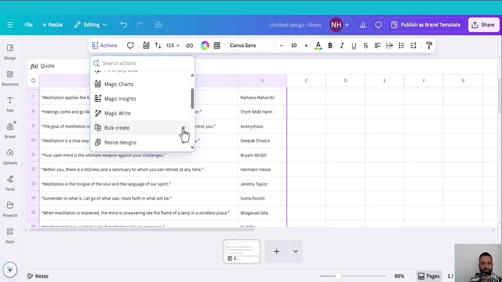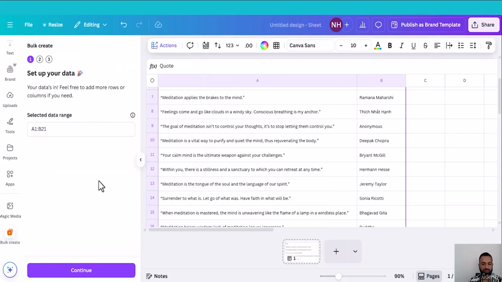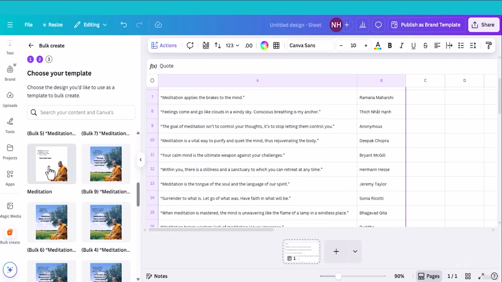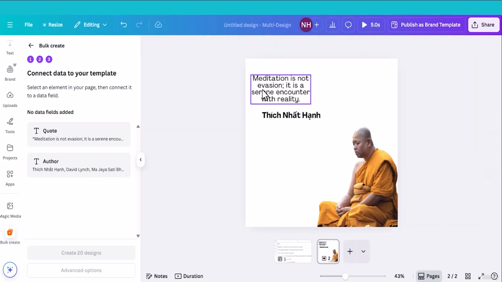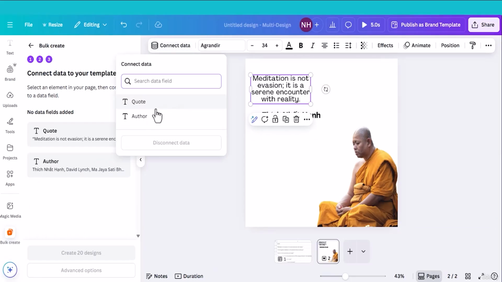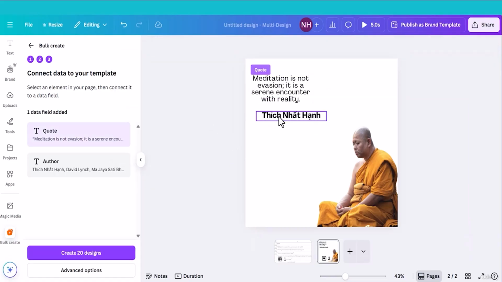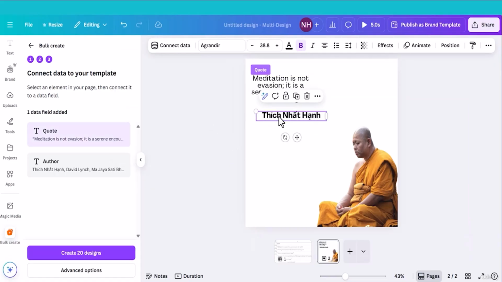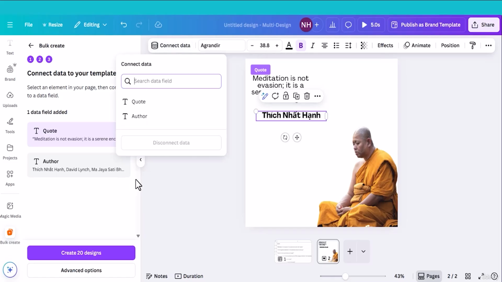This is a pro feature. You need to purchase Canva membership. Click Bulk Create. Now click Continue. This is the reference image. Click this one. Now I will connect the data. Click Code. It will open up a new floating menu. Click Connect Data. And this should be code. Now I will click this one, author name. Click Connect Data. And this should be author name.